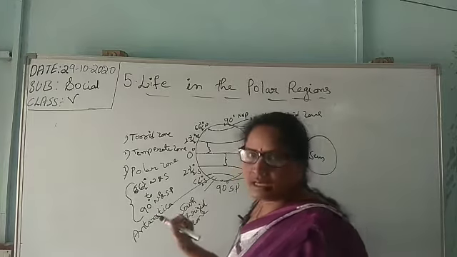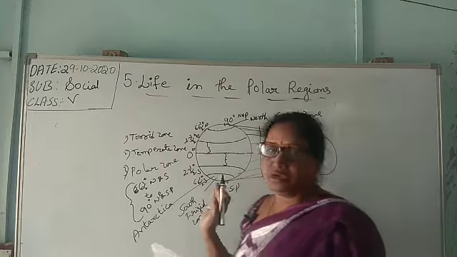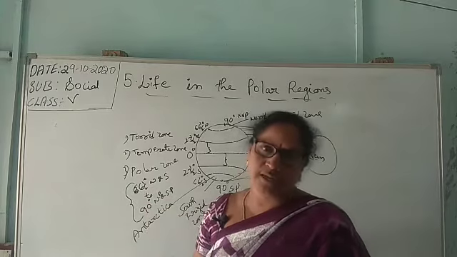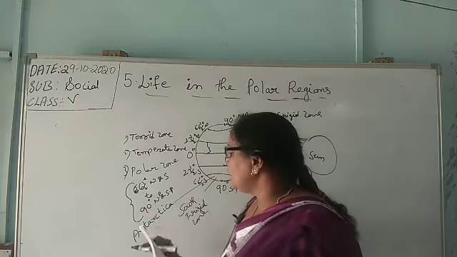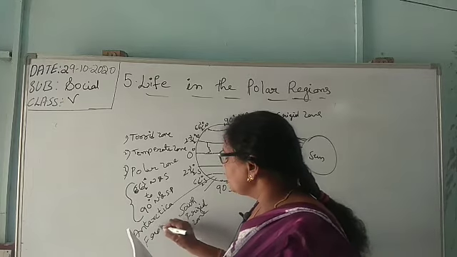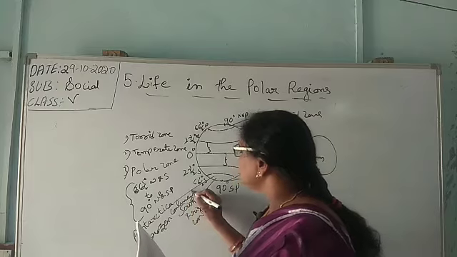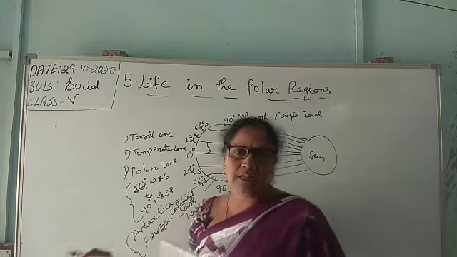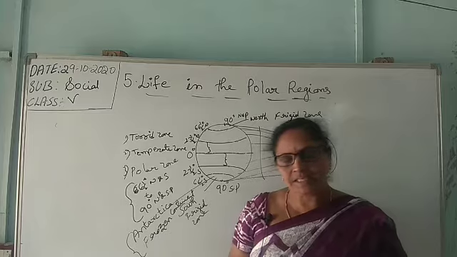Antarctica, the continent of Antarctica. Being in the southern hemisphere, being in the South Frigid Zone, Antarctica is always frozen. Freezed means frozen with ice. It is called Antarctica, also called a frozen continent. Frozen means it has become freezed. The frozen continent, which is Antarctica, and this Antarctica is the coldest place in the world.